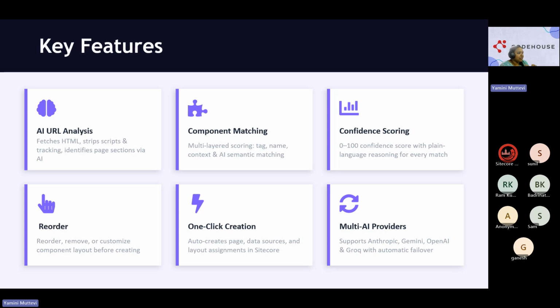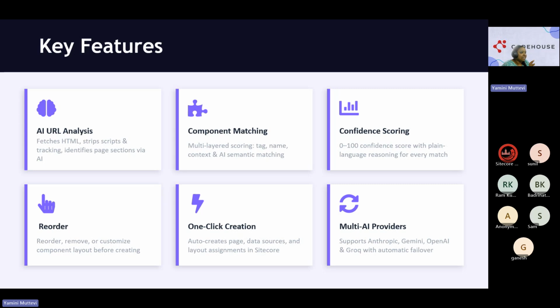Because it is using an AI URL analysis inside the script. Like if you are trying to fetch any HTML page, like suppose there is some subchannel slash index.html, it fetches the entire page, strips the scripts, tracking, and identifies page sections via AI. The AI is only used to identify what the sections are. Like this is a hero banner or carousel, promo text, whatever we can think of, like FAQ accordion or any other things, it will analyze.